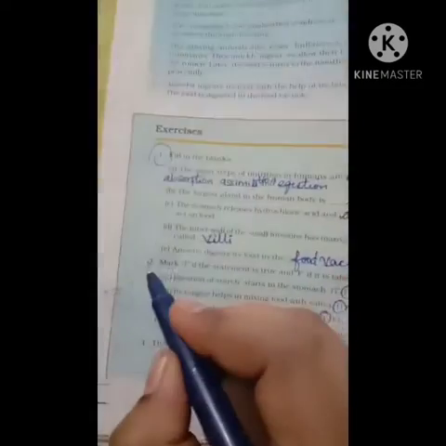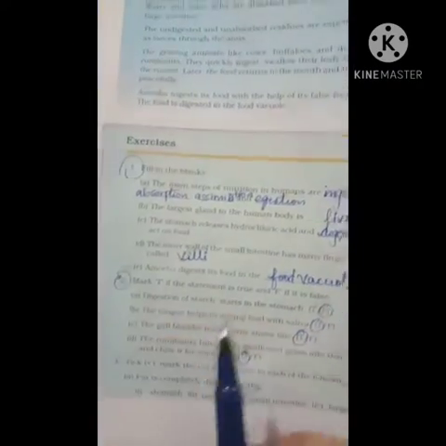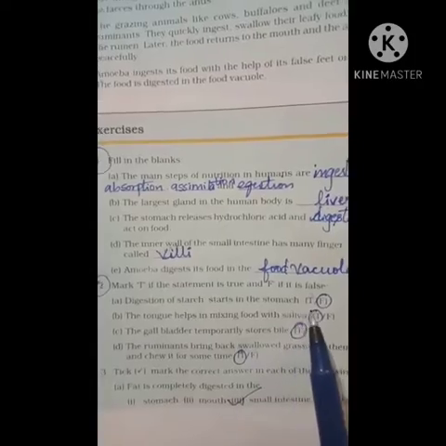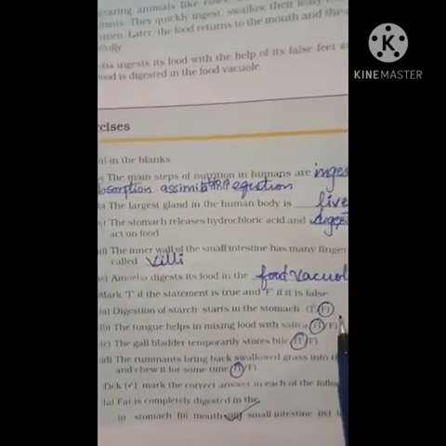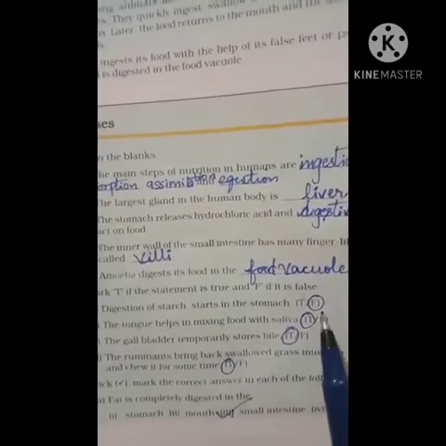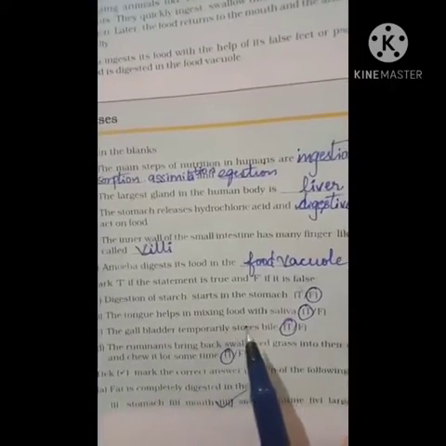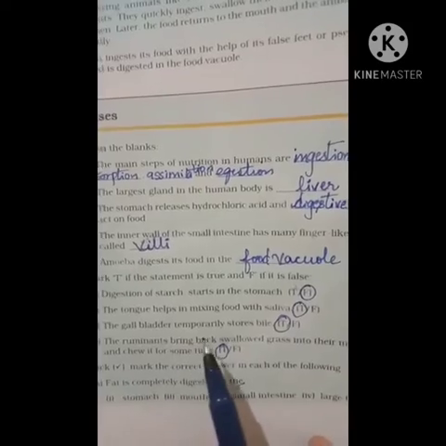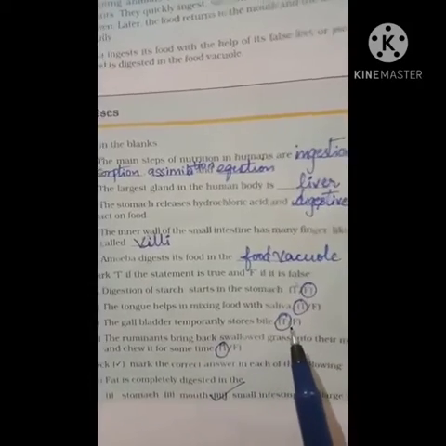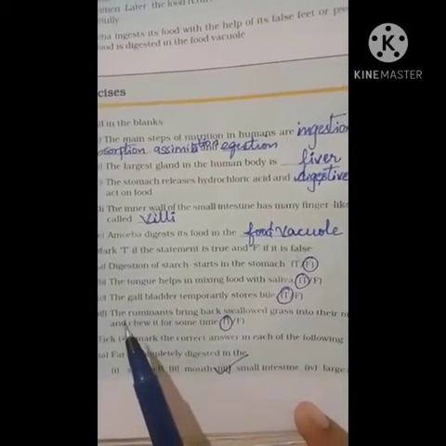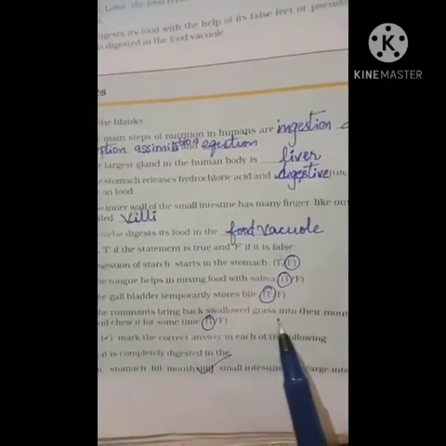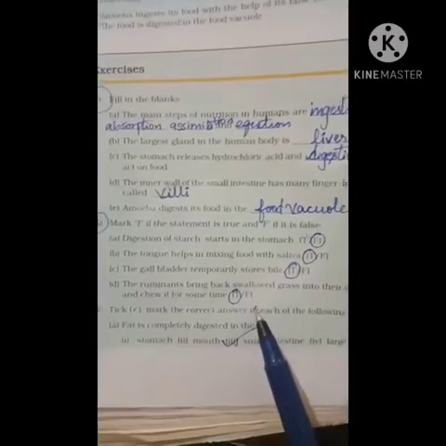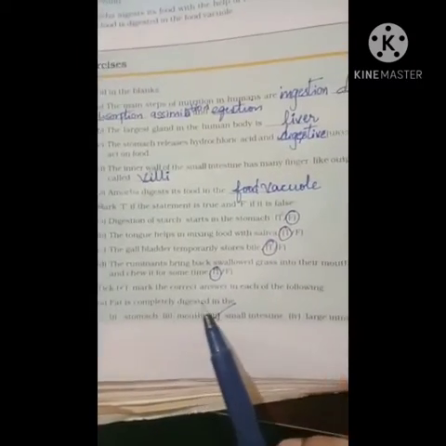Okay. Next question, that is question number 2. State true or false. Digestion of starch starts in the stomach. Is it so? No, it starts from the buccal cavity, right? So the statement is false. The tongue helps in mixing food with saliva. Yes, of course, it is true. The gallbladder temporarily stores bile. Yes, that is true. The ruminants bring back swallowed grass into their mouth and chew it for some time. Yes, it is true.